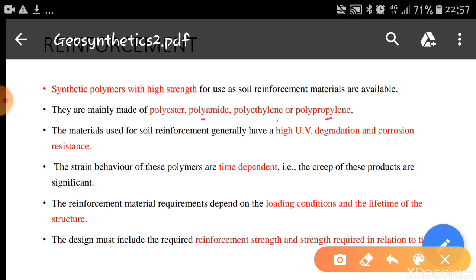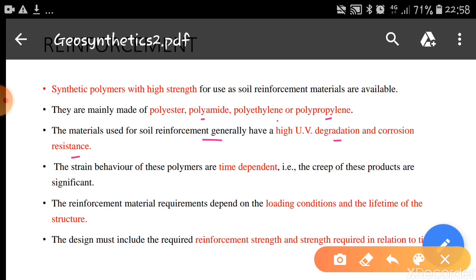So these geosynthetics are made up of these materials. The materials used for soil reinforcement generally have high ultraviolet degradation and corrosion resistance. This is an important property required when geosynthetics are used as reinforcements. They should have high UV degradation resistance and corrosion resistance. They should not corrode when they are used as a reinforcement medium inside the soil.